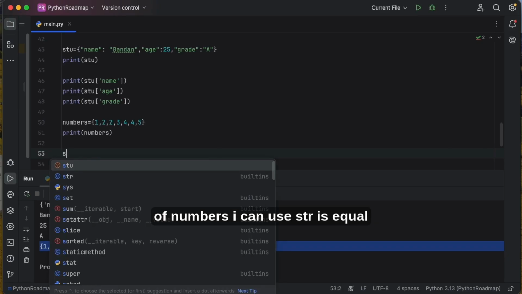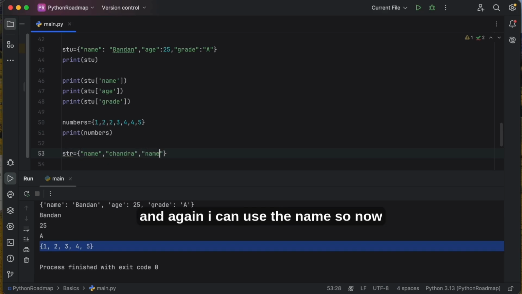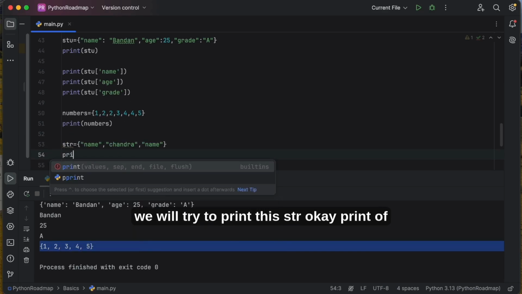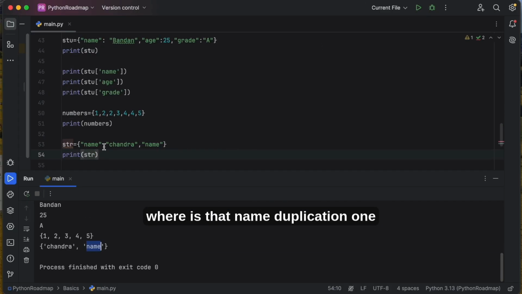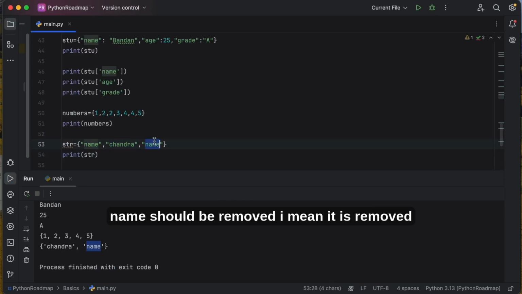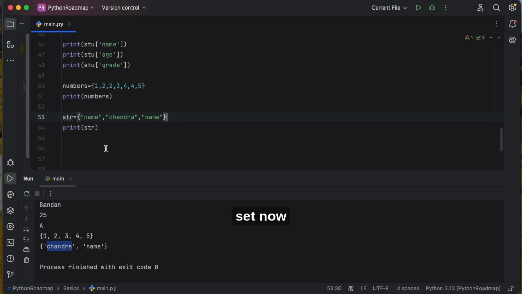Instead of numbers I can use str is equal to name. Here name is 1. Okay, and again I can use the name. So now we will try to print this, print of str. See, where is that name duplication? One name should be removed. It is removed from that set, and it has given the result to the console. Okay, this is the real use case for the set.